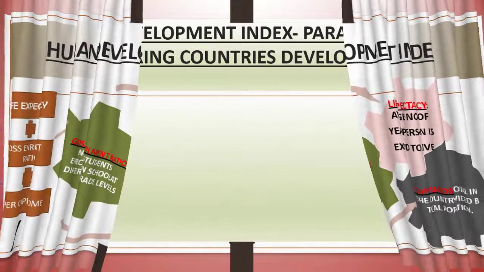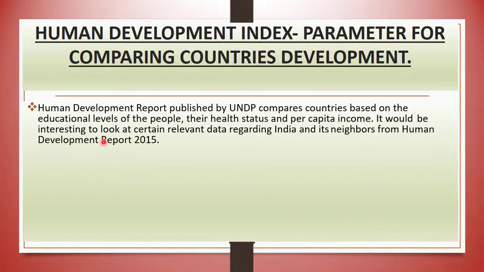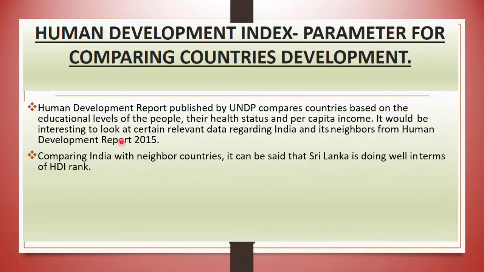Now, the Human Development Index is a parameter for comparing countries' development. A table, as you see in the last slide, the Human Development Report published by UNDP compares the countries based on the educational levels of the people, their health status, and per capita income. It would be interesting to look at certain relevant data regarding India and its neighbors from the Human Development Report 2015. All of you know that we have already discussed the Human Development Report 2015 in the last slide, which compares India and different other countries.